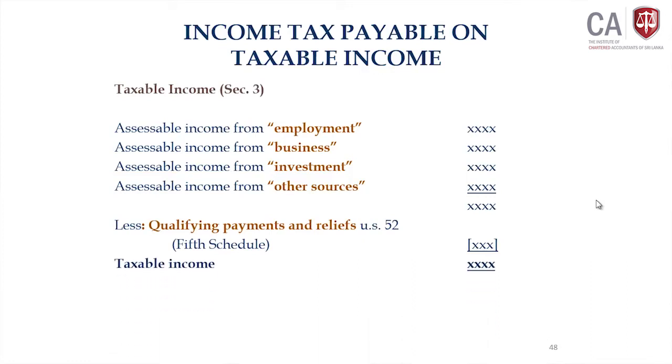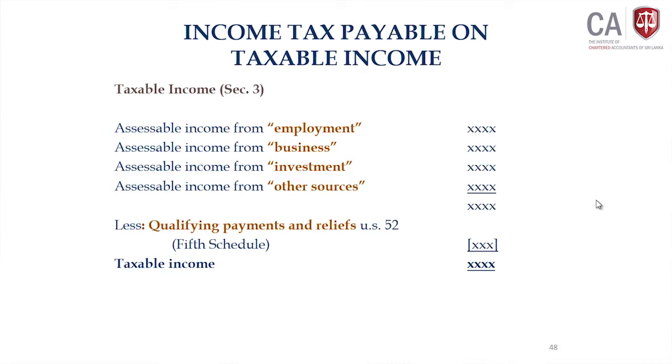You should know section 52 is the operating section to claim qualifying payment relief. Those qualifying payment reliefs are given under the 5th schedule, schedule number 5. The first part of the 5th schedule is qualifying payments, the second part of the schedule is reliefs. When you come to company taxation, the relief is not applicable, the relief is applicable only for individual taxation, according to section 52.